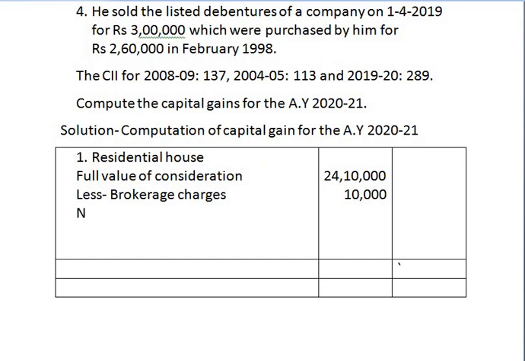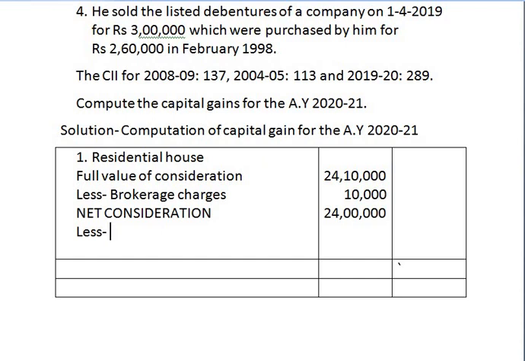The balance remaining is known as net consideration. 24,10,000 minus 10,000, we get net consideration of 24 lakhs. From net consideration, we have to deduct indexed cost of acquisition.